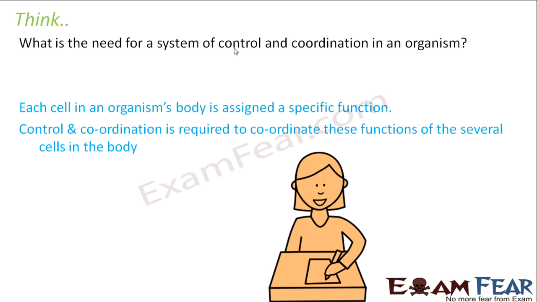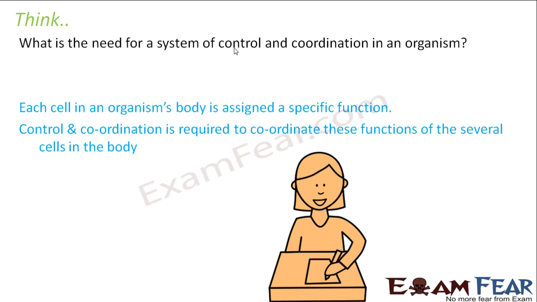Now once that information reaches the brain, then the brain cells will start their job. Now the brain cells will think of the answer, and then again they will send that answer back to the muscle cells of your hand, so that your hand can move to write the answer, right? So again, for that, a communication is needed.